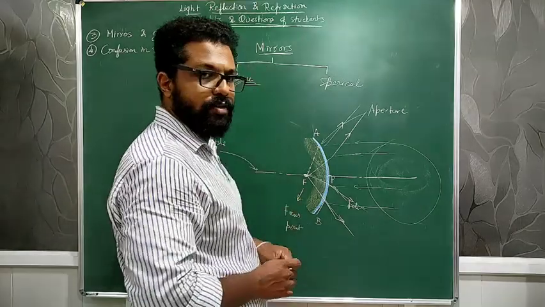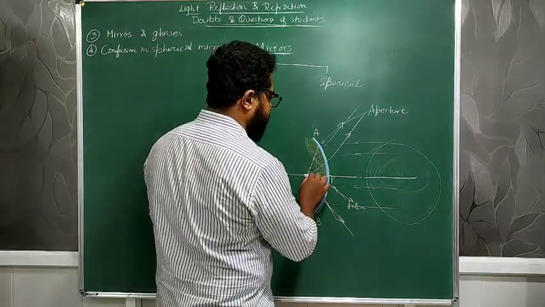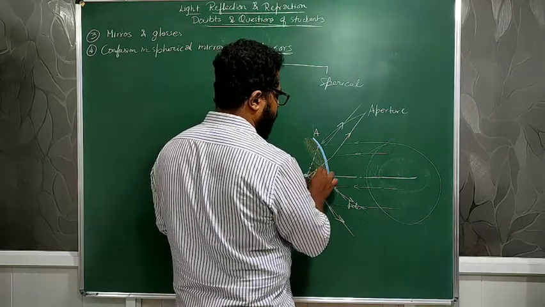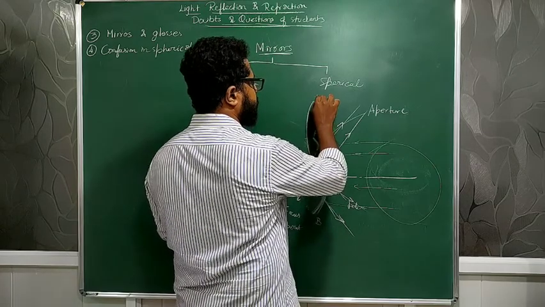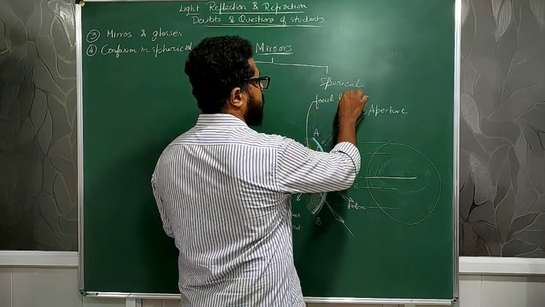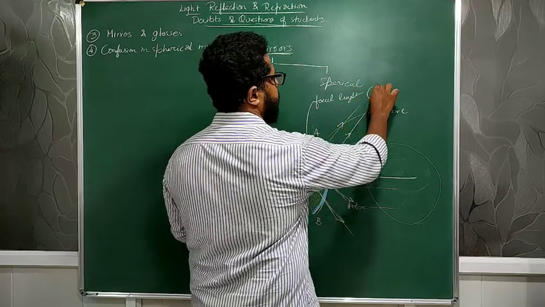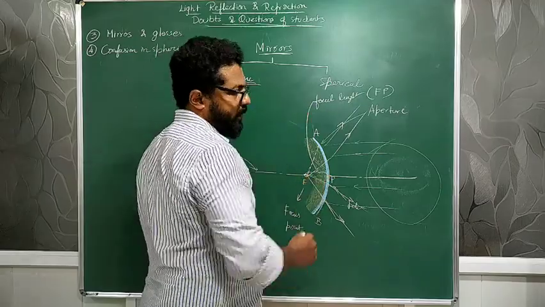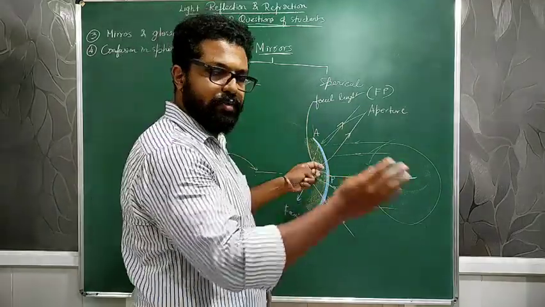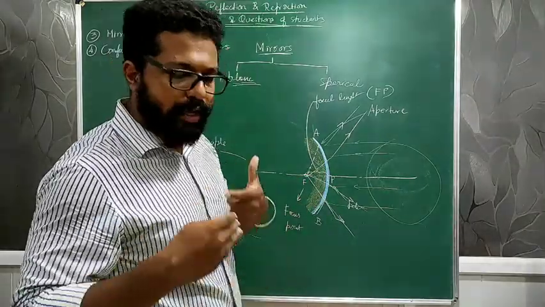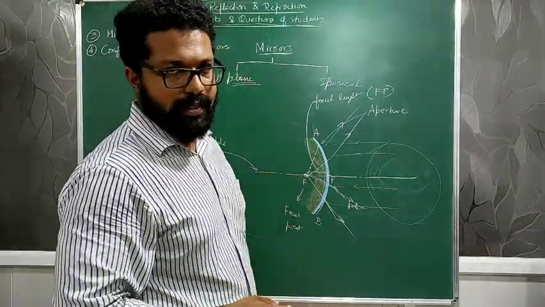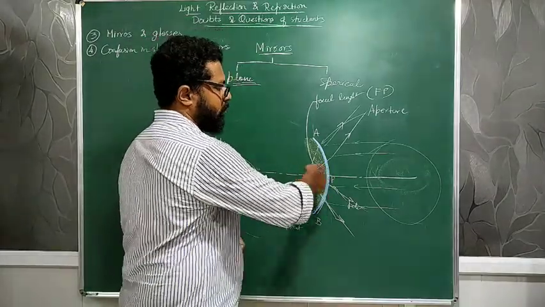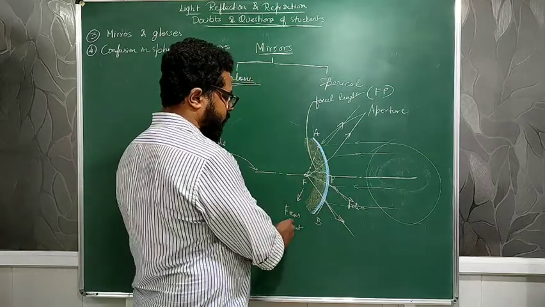This particular thing is called the focus point, and the distance from the focus point to the pole is called the focal length. I write it as FP. This distance FP is nothing but the focal length. I know the diagram looks like too much, but while I'm explaining, you make a note of all these things. So this particular distance is the focal length, and the focus is on the principal axis again. This is the focus or focus point.